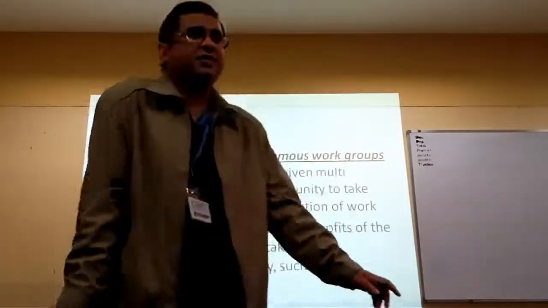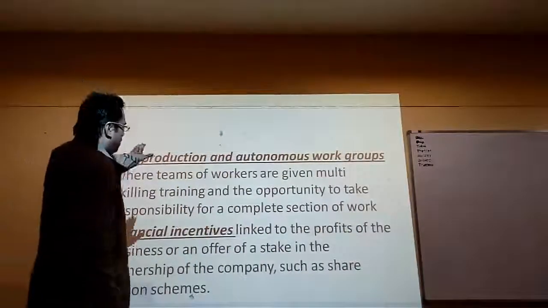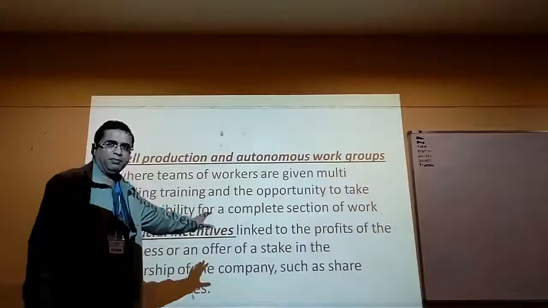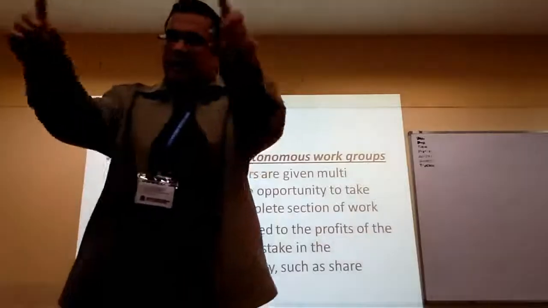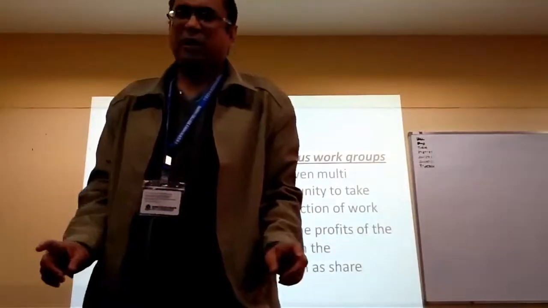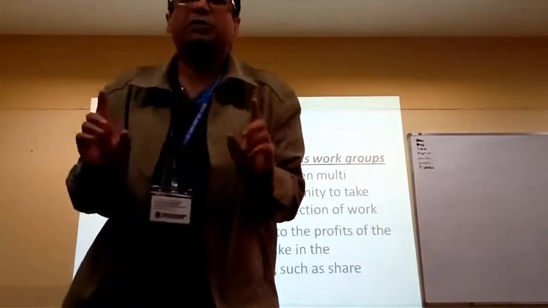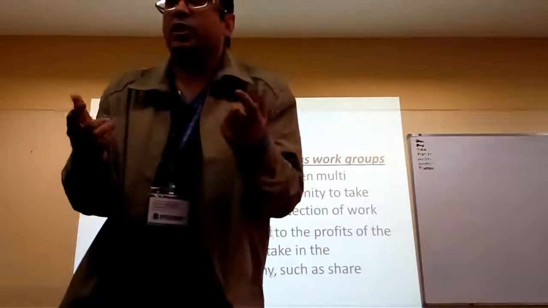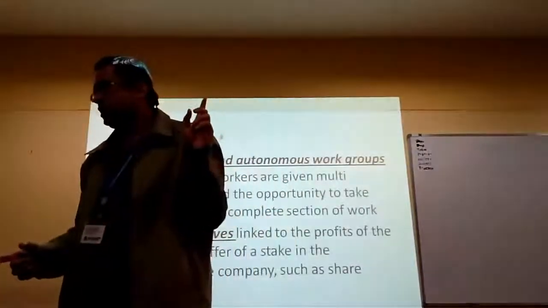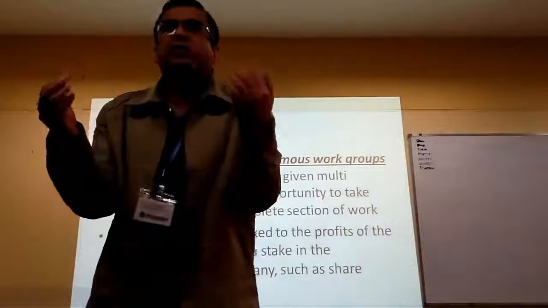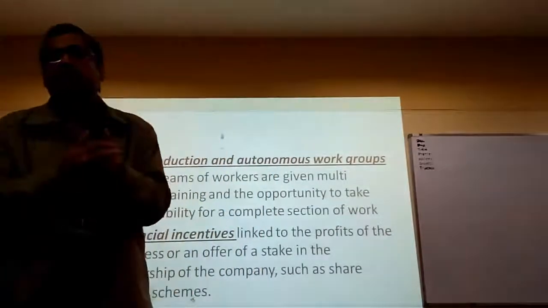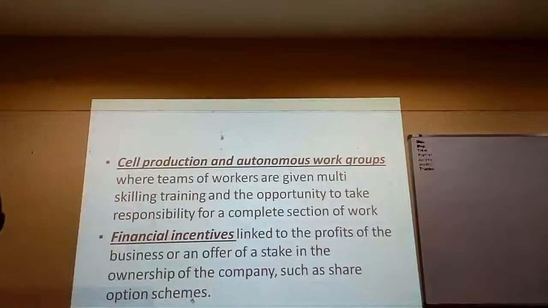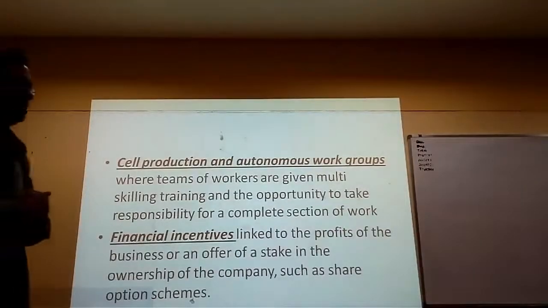Herzberg. Okay? This is a direct outcome of Herzberg's theory. You make cells, self-contained autonomous groups. These people are not responsible for suggesting solutions; quality circles are responsible for that. These people are actually responsible for doing complete units of work. They take responsibility for a particular section of the work.